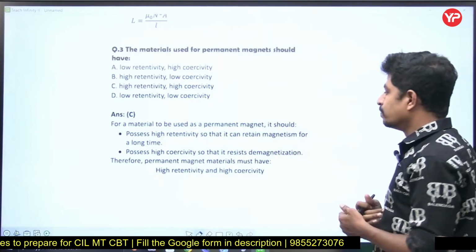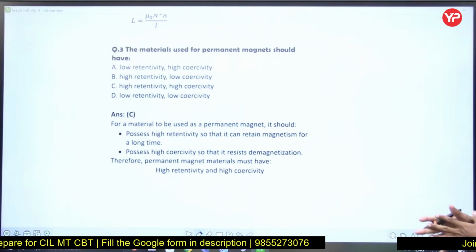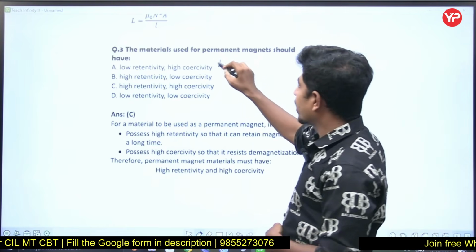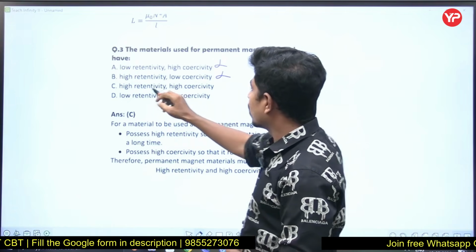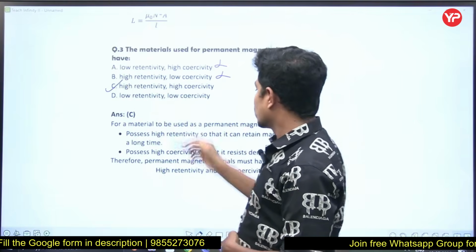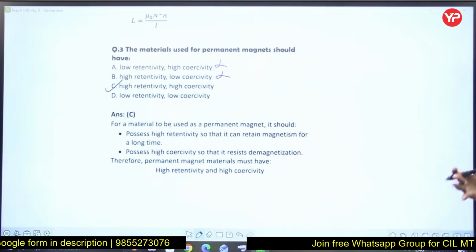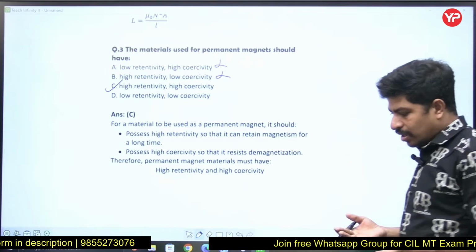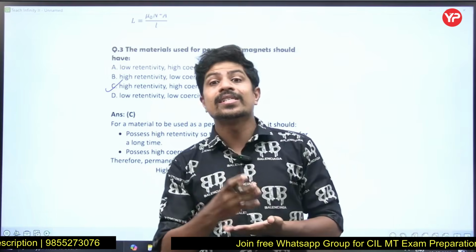Let's read all the options. Low retentivity, no. High retentivity, low coercivity. High retentivity and high coercivity. Sir, what is coercivity? See, once it magnetizes, it should not demagnetize that easily, right?